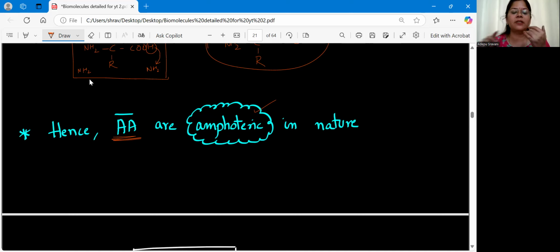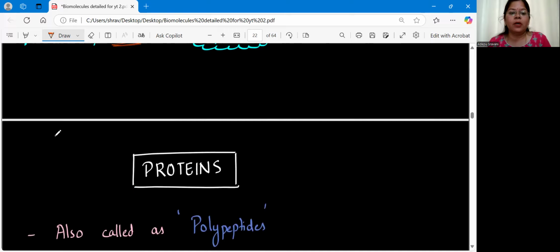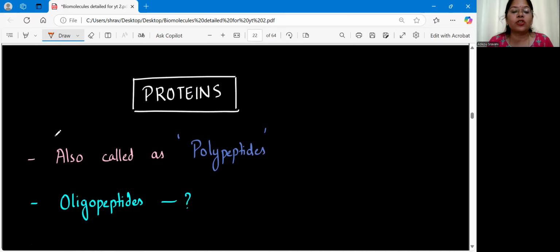So till now, we have discussed the structure of amino acid, which is nothing but the substituted methanes, by taking certain examples like glycine, alanine, and serine. Okay, then we have learned the peptide bond formation. Then we have learned the classification of amino acids, different types of amino acids, acidic, basic, neutral, alcoholic, aromatic. Clear? All these things we have discussed. And then essential amino acids, non-essential amino acids. And then we have discussed the properties of amino acid, wherein we have discussed the zwitterion and amphoteric nature of amino acid. Clear? Now, we will learn about the structure of proteins.